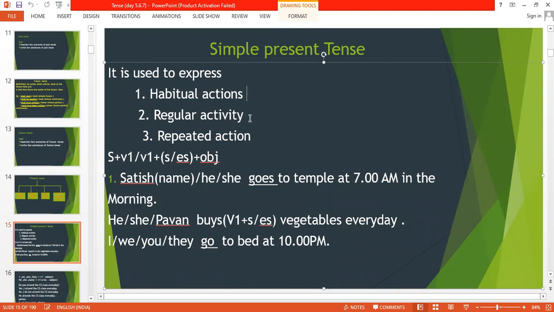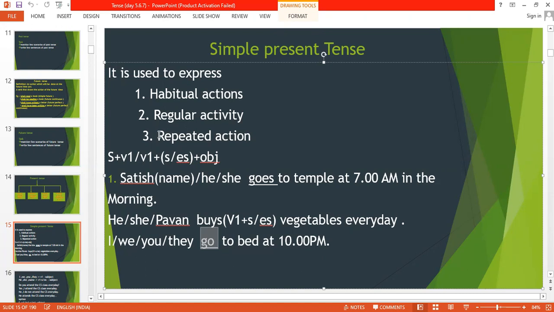That is, our daily routine, like wake up, then get fresh up, then take breakfast, then attend the classes or go to office. Whatever the things, you just have to use V1. Always and always we need to use V1 for this.